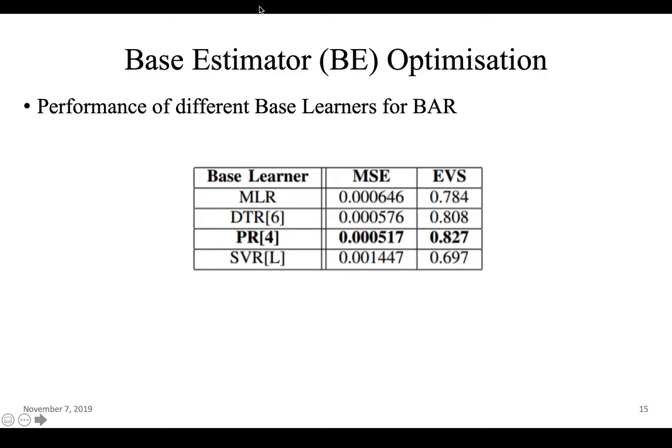And it can be clearly observed that in the previous paper, the polynomial regression at degree 4 outperformed all the other models, and similarly here, bagging regression with base estimator polynomial regression at degree 4 outperforms the other models. But if you notice, the MSE values in this table and the previous table don't differ by much.